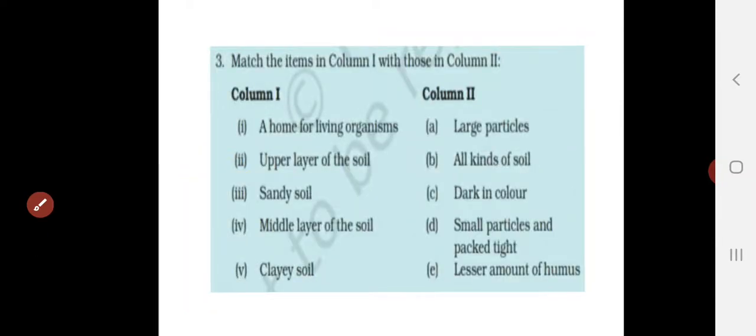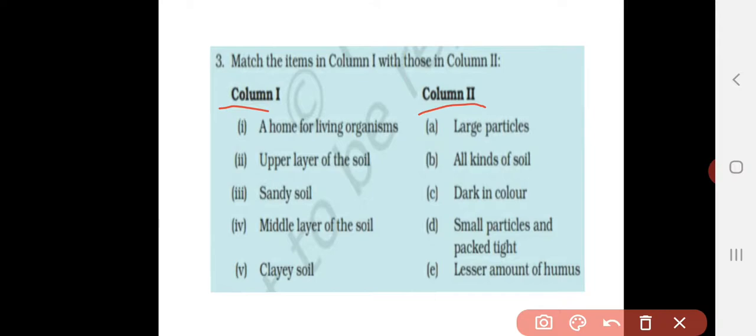Third question, match the column. So column 1 and column 2 are given here. You have to match both the columns. Okay. First, a home for living organism. So which can be the home for living organism? And upper layer of the soil. So it is related to some characteristic of the upper layer of the soil. Sandy soil, middle layer of the soil and clayey soil. So the properties related to this kind of soil are present in column 2.